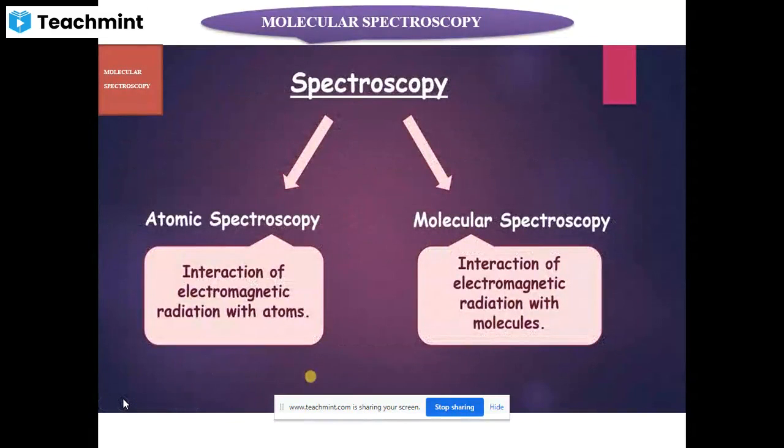We can broadly classify spectroscopy into two types. One is the atomic spectroscopy and the other is the molecular spectroscopy. In atomic spectroscopy, we study the interaction of electromagnetic radiation with atoms, while in molecular spectroscopy, we study the interaction of electromagnetic radiation with molecules. In this paper, we will be focusing on molecular spectroscopy.